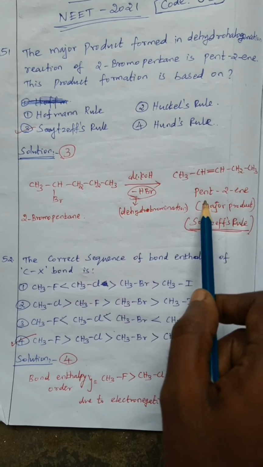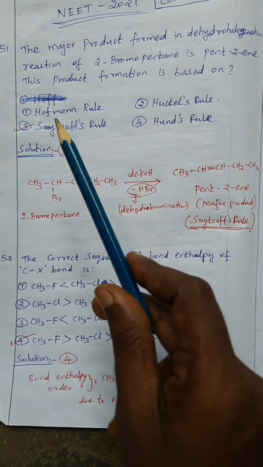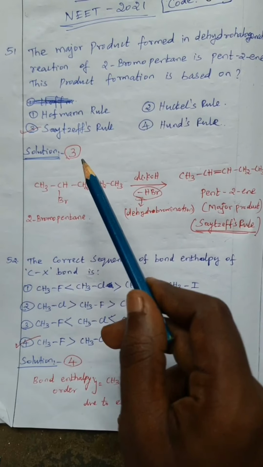In case pent-1-ene is present, this is Hoffman rule. Okay, here answer is 3.